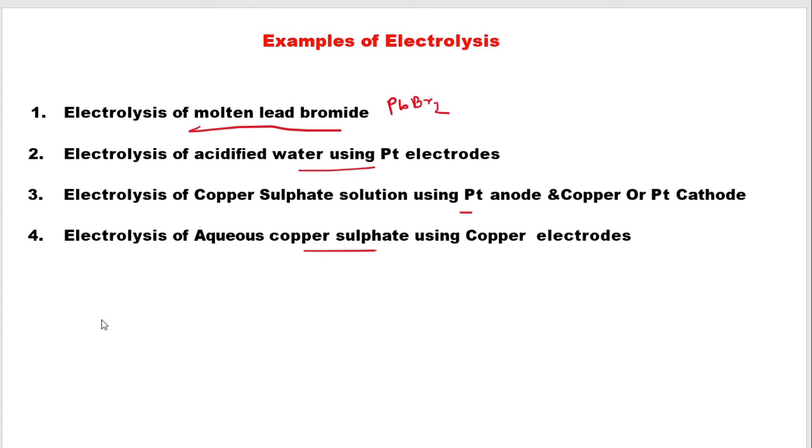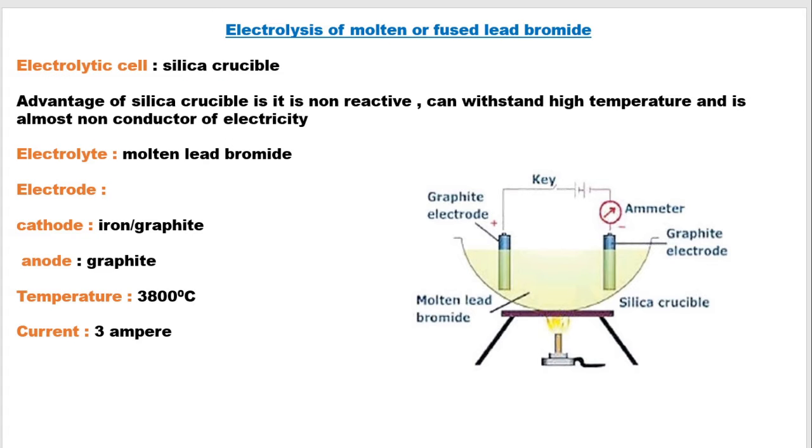So let us begin with the first example, that is the electrolysis of molten lead bromide. Instead of molten, you can use fused lead bromide. For this we need an electrolytic cell where your electrolysis will take place, which is made up of silica. Why are we using a crucible made of silica? Because first, it is non-reactive, second, it can withstand high temperature, and as it is non-reactive, it is also a non-conductor of electricity. Clear?